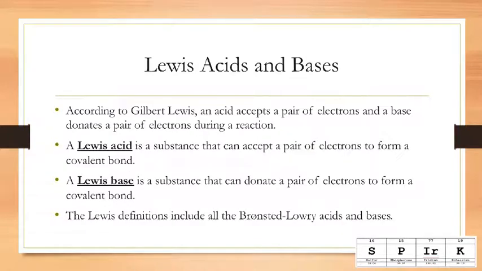According to Gilbert Lewis, so here we have another acid-base theory, an acid accepts a pair of electrons and a base donates a pair of electrons during a reaction. So a Lewis acid is a substance that can accept a pair of electrons to form a covalent bond. A Lewis base is a substance that can donate the pair of electrons to form a covalent bond. The Lewis definitions include all of the Bronsted-Lowry acids, which we know also includes all of the Arrhenius acids. So this is just a more broad spectrum.